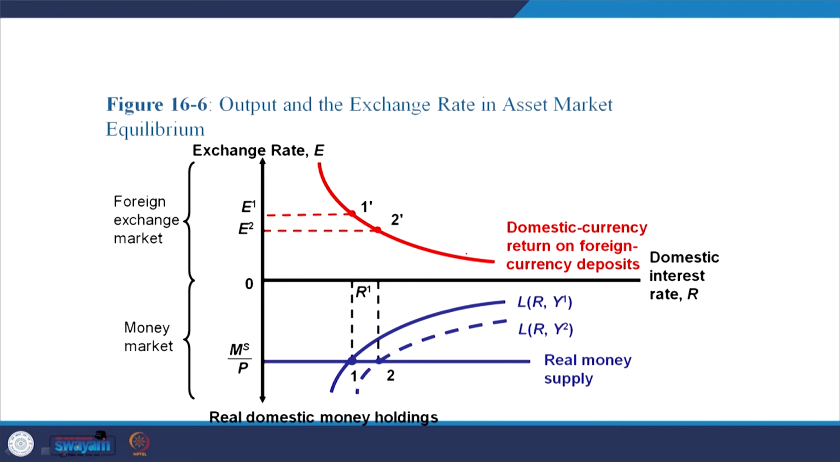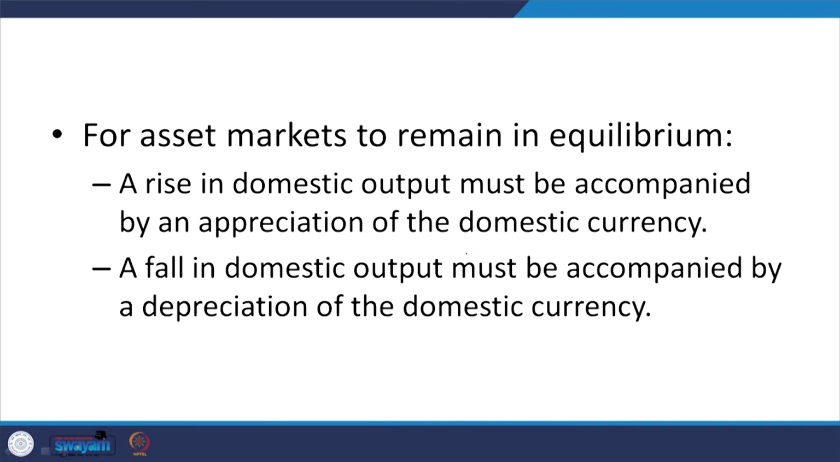All right. If the real money supply is pegged at MS divided by P, that is the real money supply, then we can discuss the equilibrium in that market. And accordingly we can discuss whether there will be a shift or not, and how in the international market we are settled. For asset markets to remain in equilibrium, a rise in domestic output must be accompanied by an appreciation of the domestic currency.